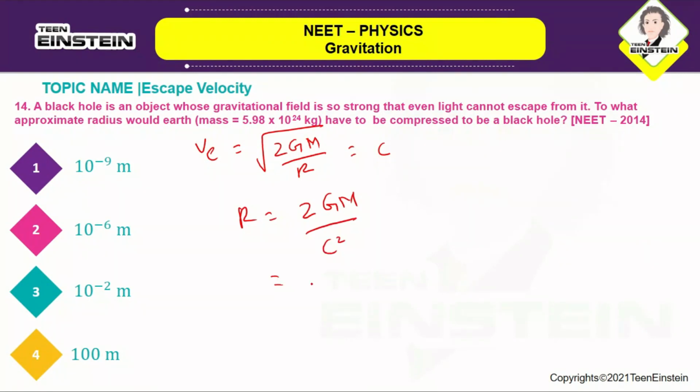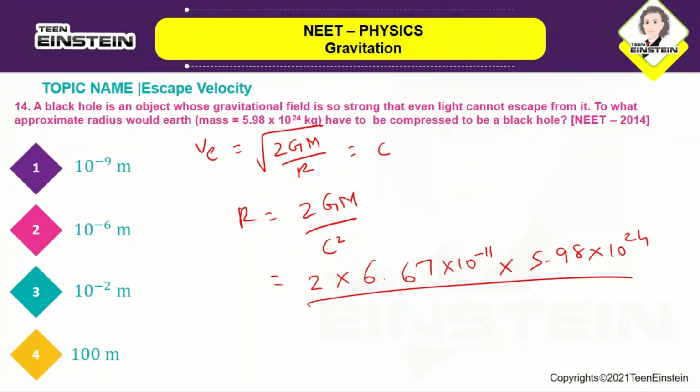So you are going to substitute the formulas here, 2 into, and G value here they have given, so it is 6.667 into 10 power minus 11 and M value is 5.98 into 10 power 24 divided by 3 into 10 power 8 the whole square.